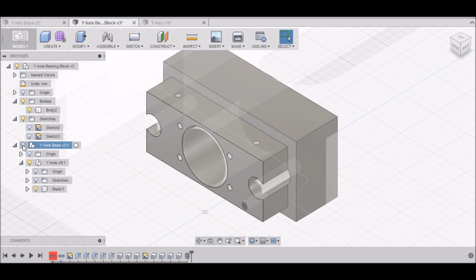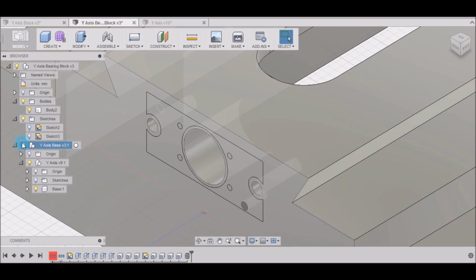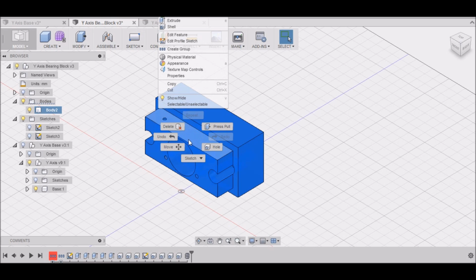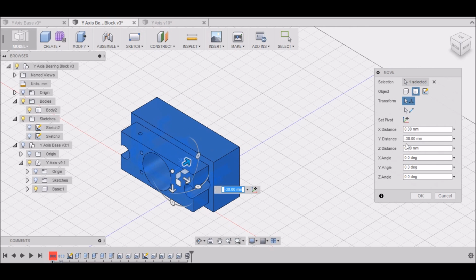Alright, now let's see how it looks. We'll turn our base on. Okay, so we need to move it forward 2 inches. So left click and drag it. And then we want to right click, move, select this arrow, pull it this way, and we'll just type in minus 50.8.